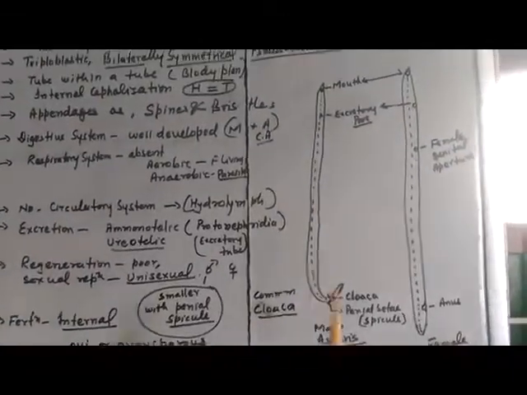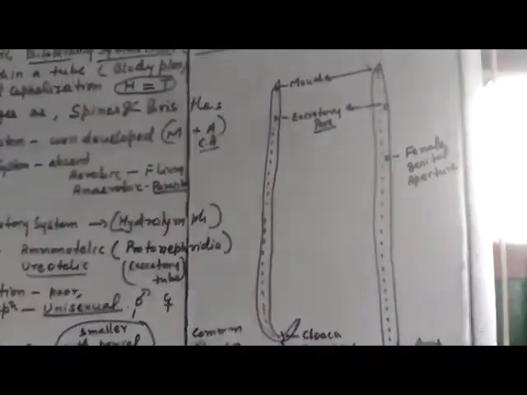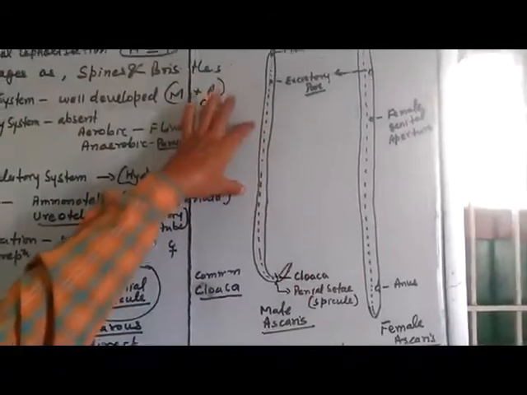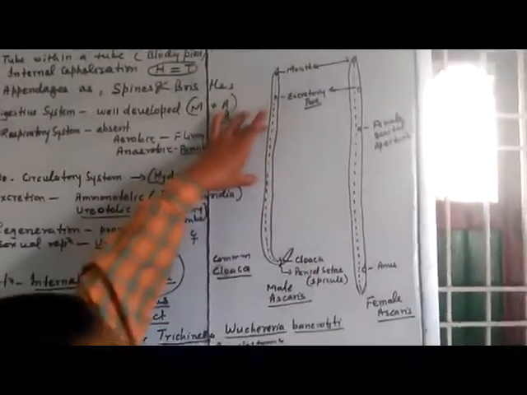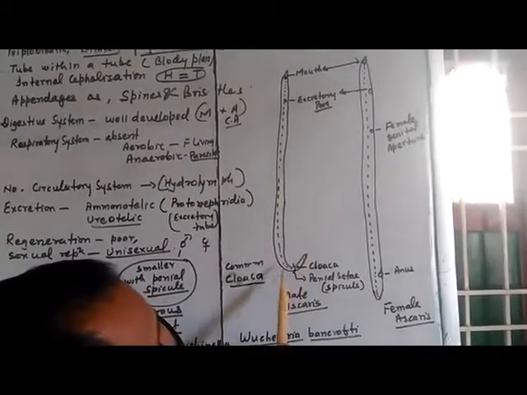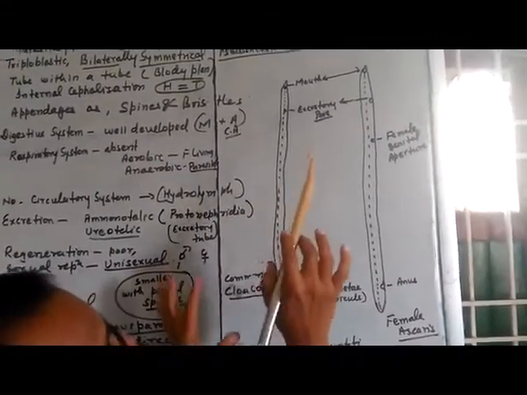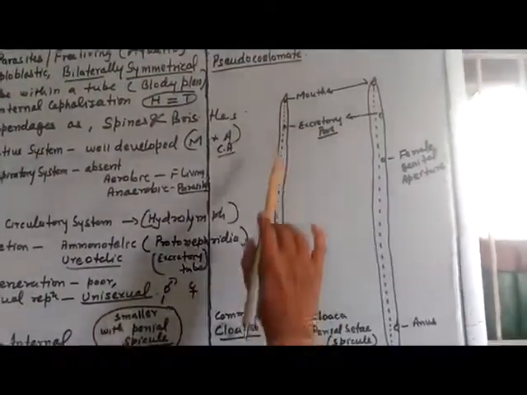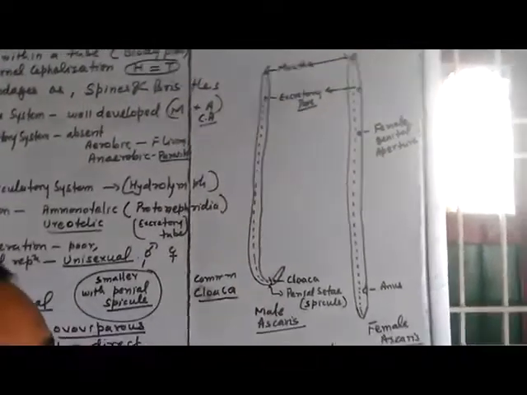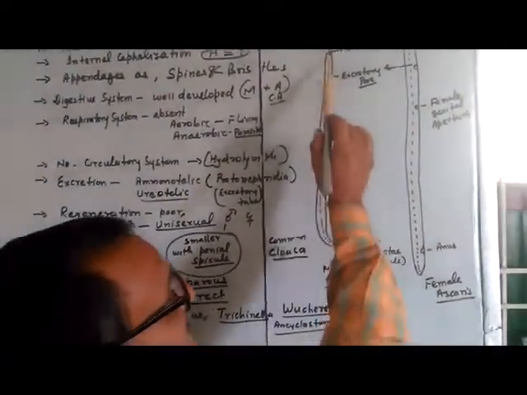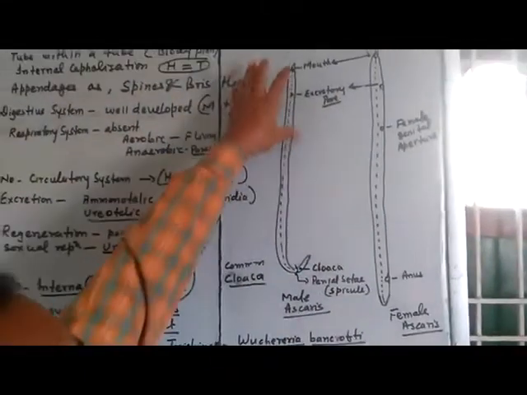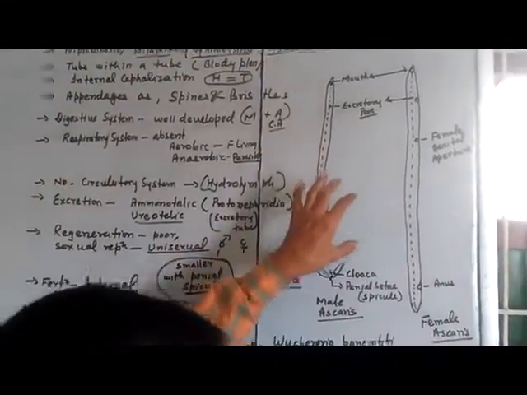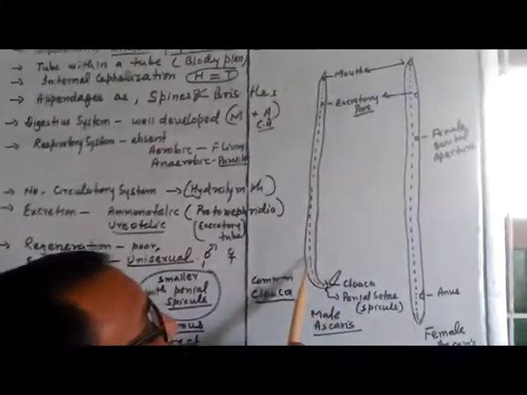Okay, here is a diagram. You can see this is the male Ascaris, this is the female Ascaris. Easily you can observe that the male is smaller in size and has a curved hook at the posterior. There is not much difference between mouth and anus part because of internal cephalization. Cephalization takes place, but internally; like platyhelminths, you cannot see a head-like structure. So that is lacking here. The male is curved posteriorly at the back side.